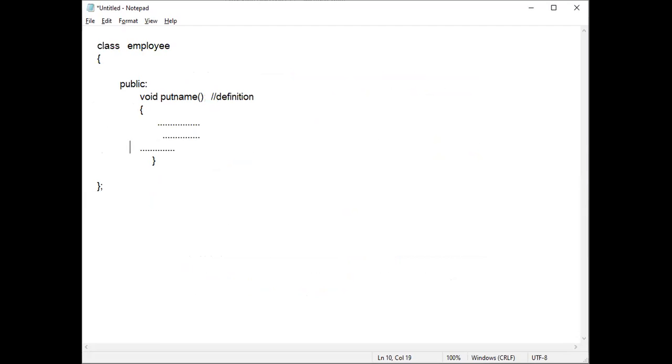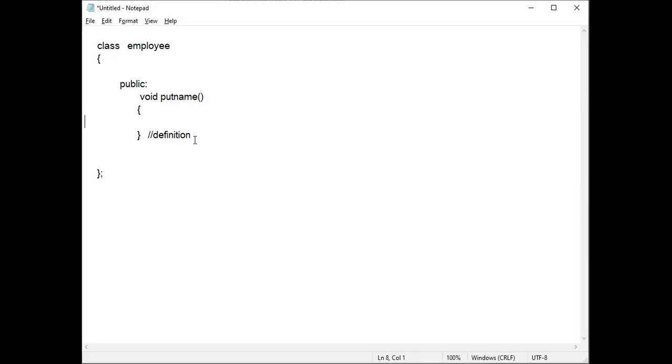So either declaration or definition, whatever you do. If you remove all these and put a semicolon here, it is called a declaration. Or else, if you write an opening brace and closing brace and extend the function like this, this complete thing is called a definition.